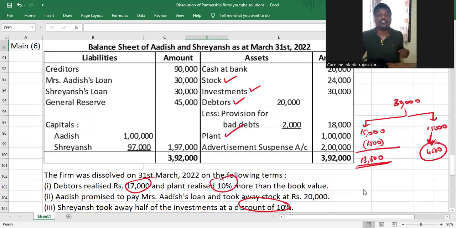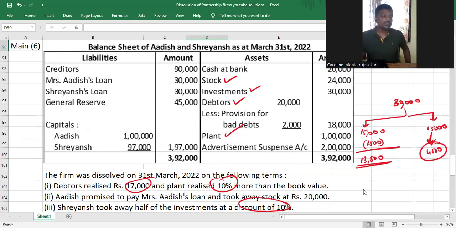In case we haven't realized any one particular asset, you have to check if that asset is a tangible asset or an intangible asset. If it is an intangible asset, you have to write it as having realized zero amount, nil value. And if it is a tangible asset, you should write it like it has realized the book value. Understood or not, my dear children?